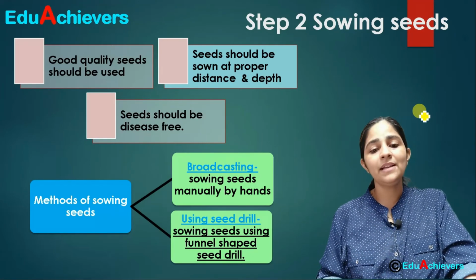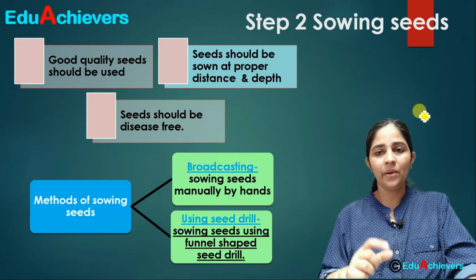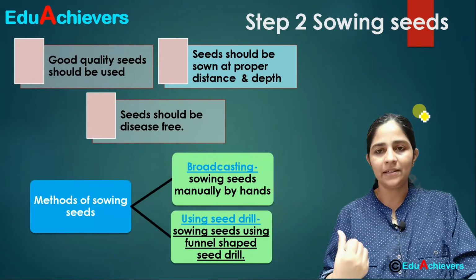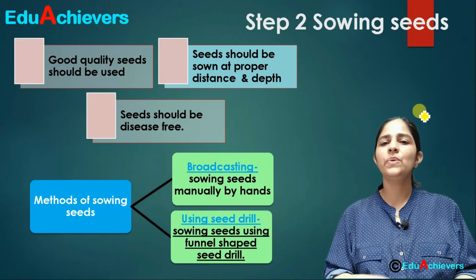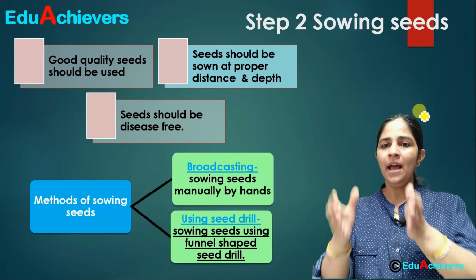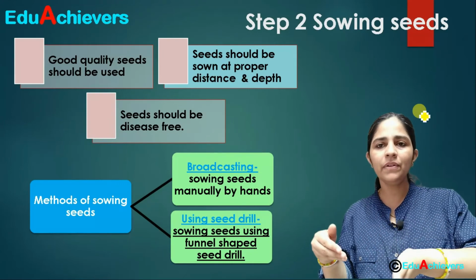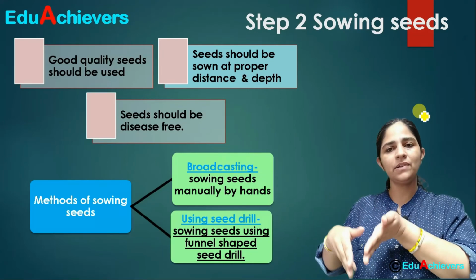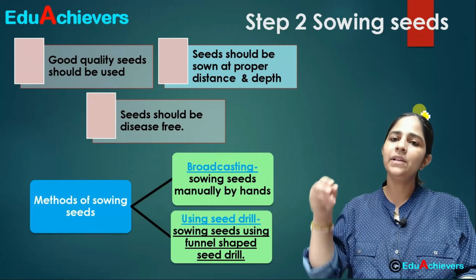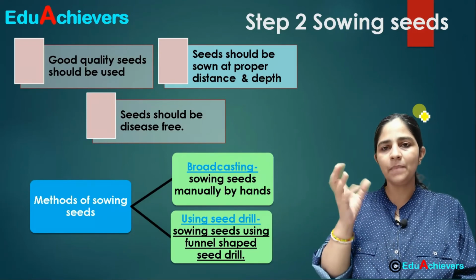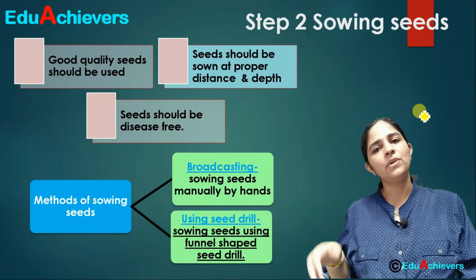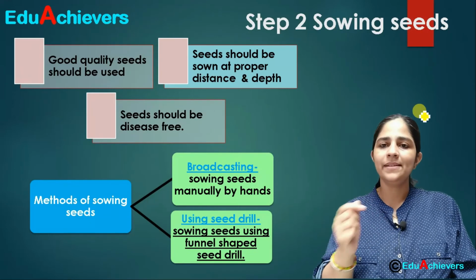And the second one is using a seed drill. Now this is attached to the tractor, and in olden days there used to be a funnel-shaped structure, and through that funnel the farmer used to put the seeds. Along with the plow, that funnel was attached, and the farmer used to put the seeds in that funnel-shaped structure, and that was used for sowing the seeds.